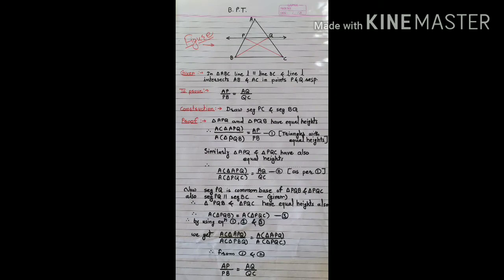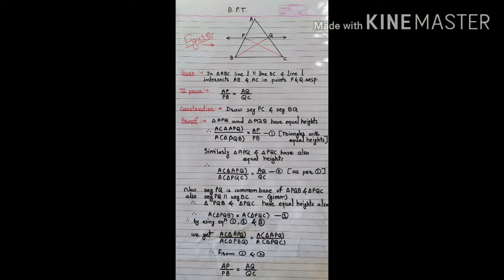Let us prove this theorem. For that, consider the given figure of triangle ABC. Now, what is given? The given is, in triangle ABC, line L is parallel to side BC, and line L intersects AB and AC in points P and Q respectively.